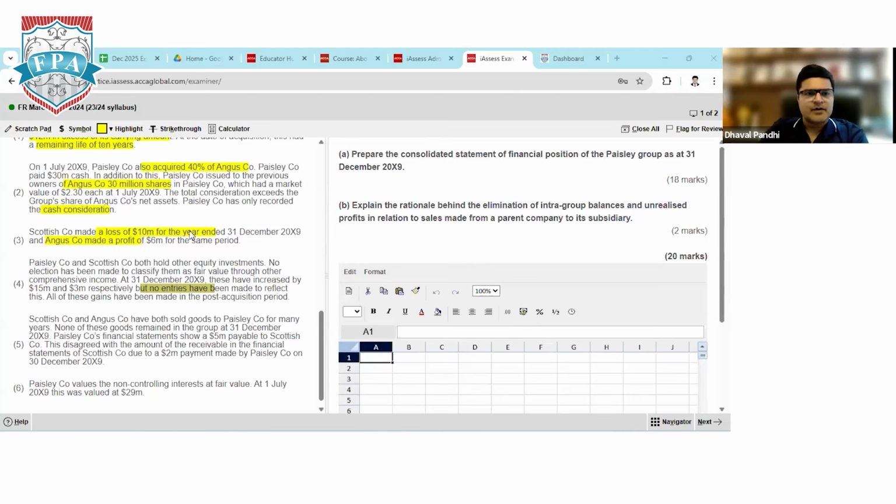No entries have been made to reflect all of these gains in the P&L account. But I hope now it is cleared, for those who were not sure about the answer.